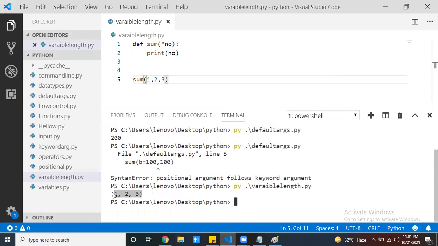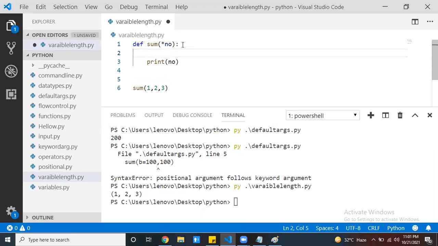See this, it is giving a tuple, not a list. It returns me a tuple. A list is nothing but square brackets; if it is like this one, we say it's a tuple. Once you have the tuple, you can perform any type of operation. What's your requirement? You want to find the sum?